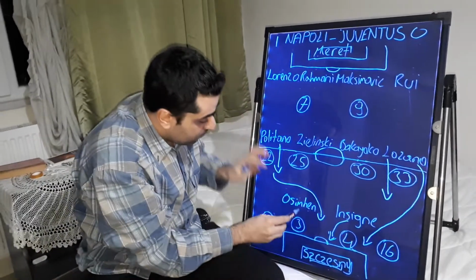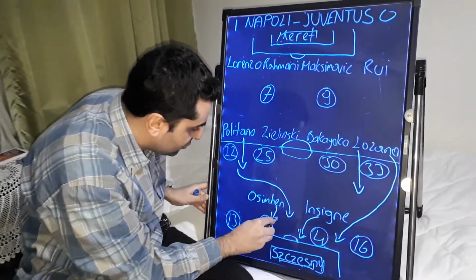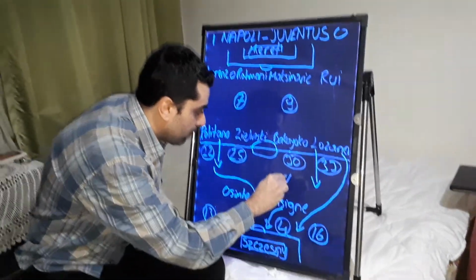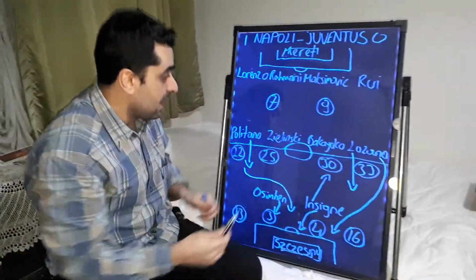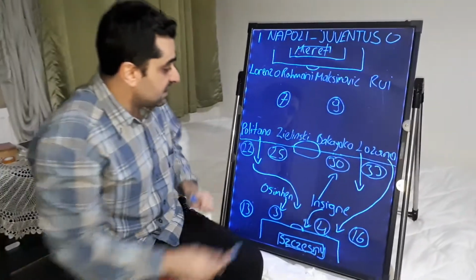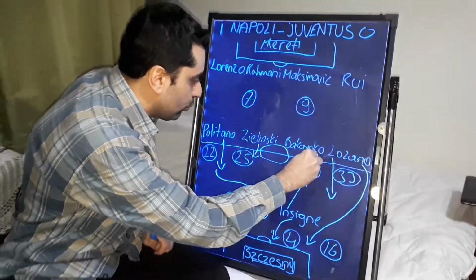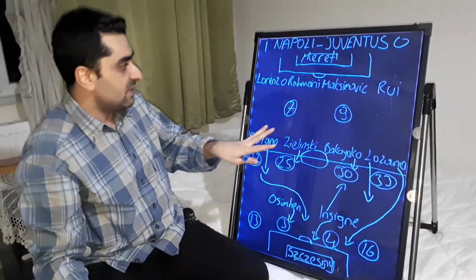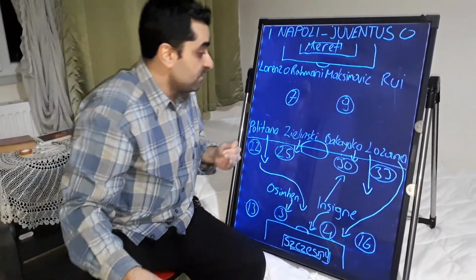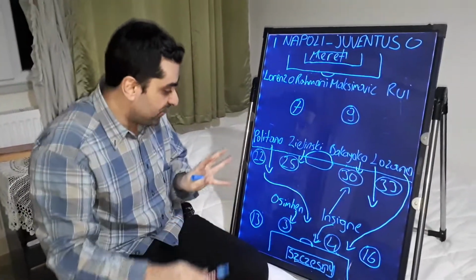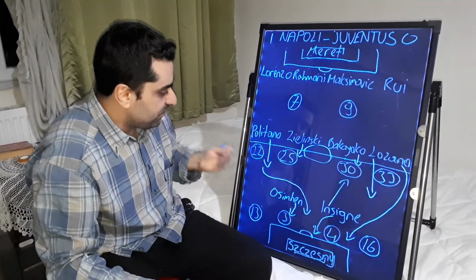At the same time, Osimhen pressed defender Chiellini, and Insigne played close to Rodrigo Bentancur. In midfield, Zielinski played one-on-one against Rabiot. Bakayoko played close to Bentancur in midfield, and Bakayoko every time played more defensively and close to the defense line.